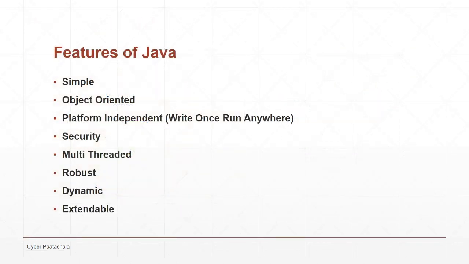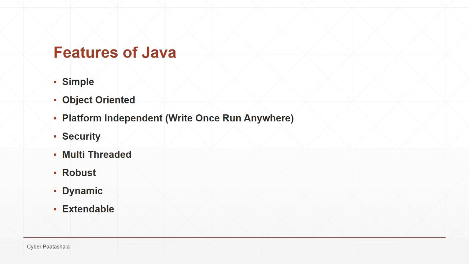So let us see the different features of Java. Here we have the list. Java is simple, object oriented, platform independent, secure, supports multi-threading, robust, dynamic, and extendable. Let us discuss them one after the other.